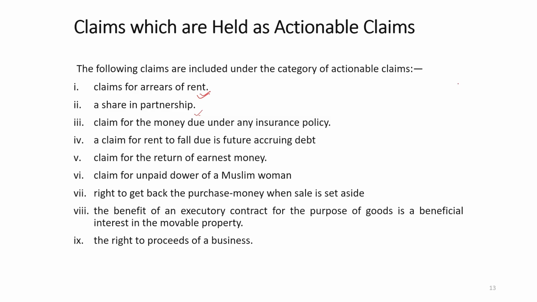All these claims you can correlate with rights, because these claims are a kind of right which is going to be in the form of a claim. So this is the right of the policy holder to claim insurance money in certain cases. Then the claim for rent to fall due is a future accruing debt. Claim for return of the earnest money.